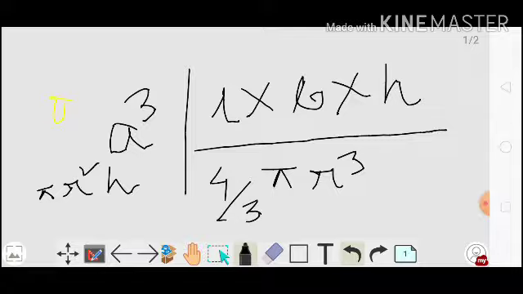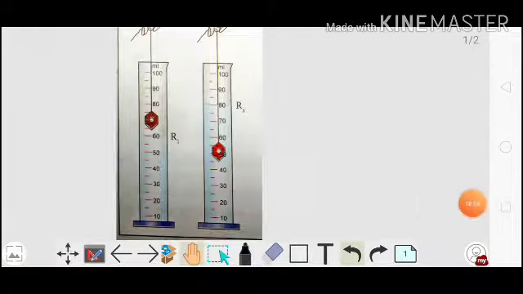suppose a small piece of rock, a pebble which does not have any specific geometrical shape. Whenever you are immersing it inside a liquid like water, it will always displace some liquid, and the volume of the displaced liquid will be equal to its own volume, right? Alright, this is the method which we will follow to measure the volume of an irregular solid.